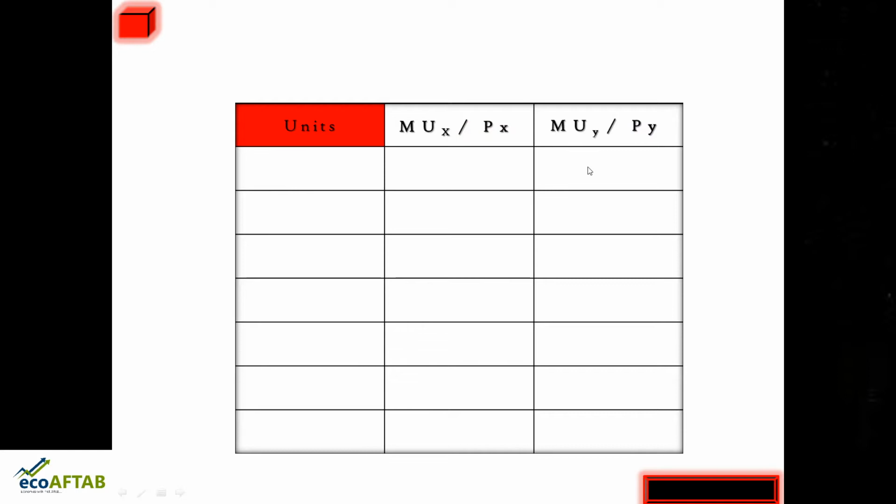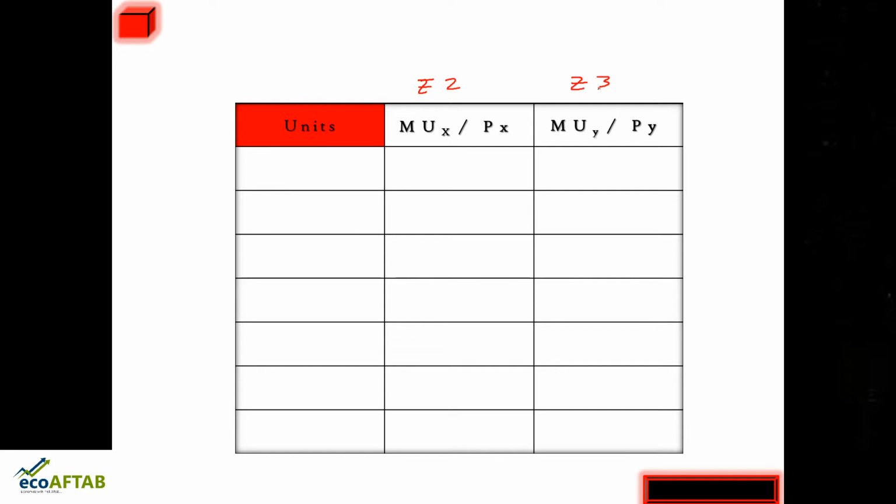Now see how this thing will change. So I am taking the ratio of marginal utility and price of both the goods. Again for your reference, as I had said, the price of 5 star is ₹2 and the price of dairy milk is ₹3. I am extremely sorry. So this is for your reference.